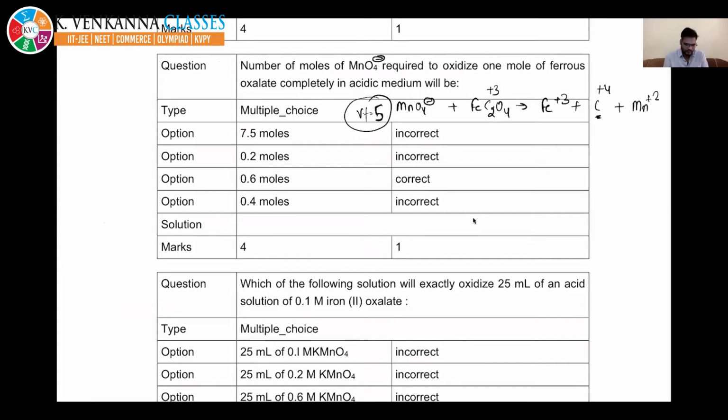Now calculating the valency factor of FeC2O4, it will be 3 minus 2, then 2 into (4 minus 3). So it will be 3. Now they have asked, so use the law of equivalence, which says equivalents of KMnO4 should be equal to equivalents of FeC2O4, right?